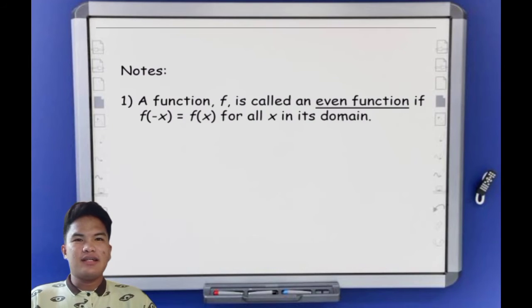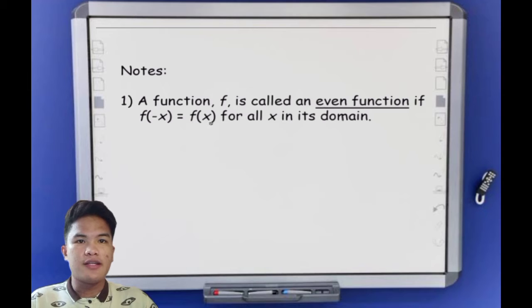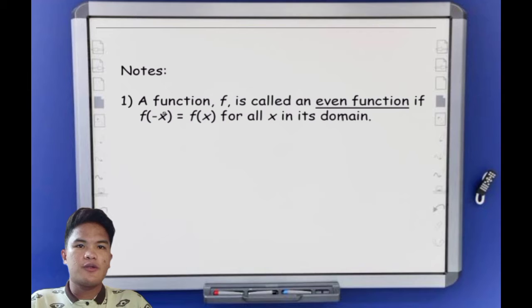Hi guys, for my topic, even function of integration. A function f is called an even function if f of negative x equals f of x for all x in its domain. So even functions are all the functions that are symmetrical with respect to the y-axis.